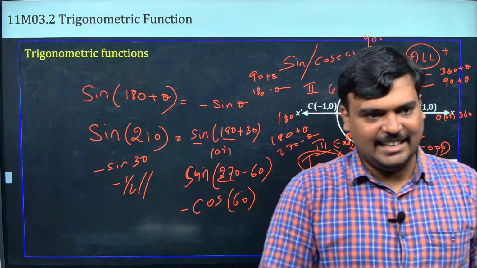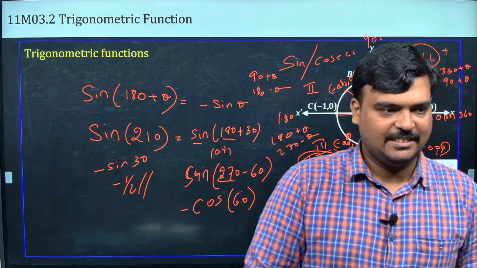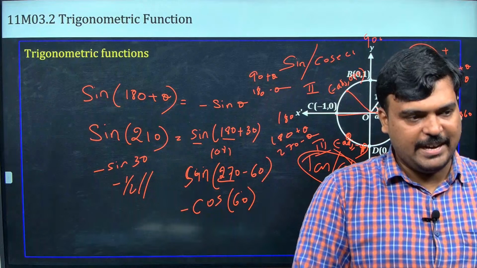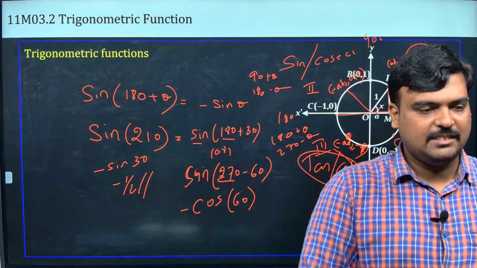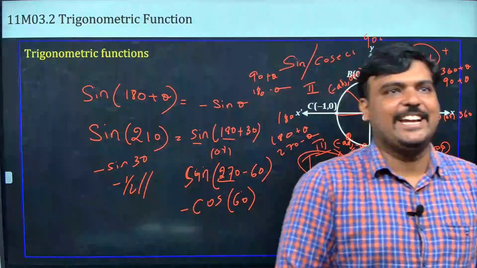Cot theta. ஓகே, cot theta. கரெக்டா? 540 plus theta I told or minus theta I told? Minus theta, sir. Minus cot theta, Pavitra. Okay, check it.